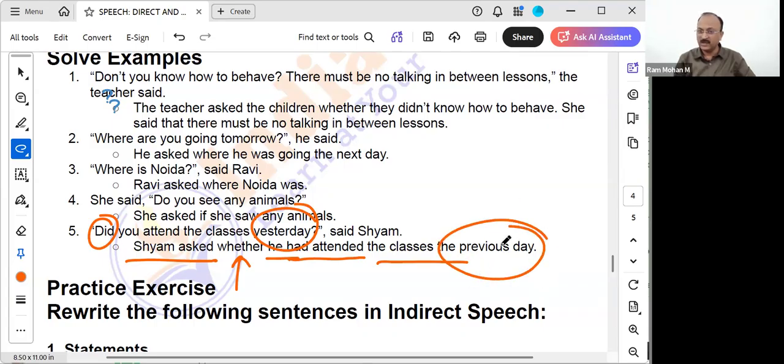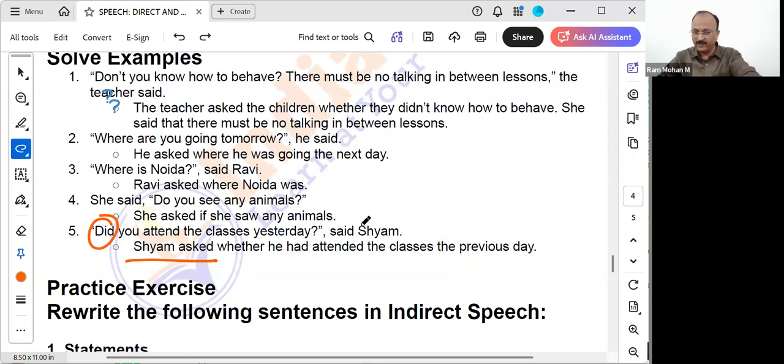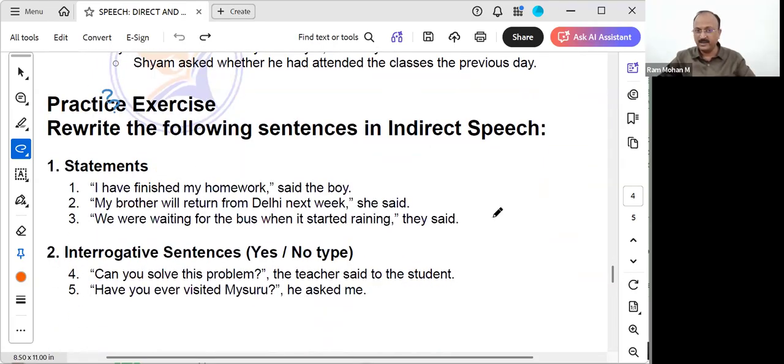Understood? I hope all of you have got the clarity. What I'll do, I'm going to share this PDF in the group. Once we upload to YouTube, the same thing will be shared with you. And I'm going to give you these practice exercises. You write the following sentences in indirect speech.